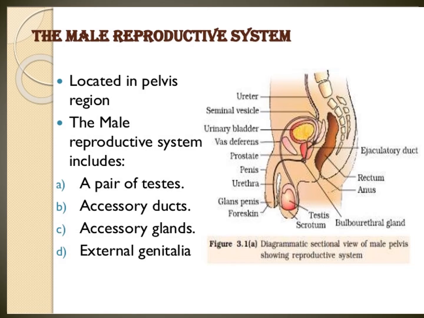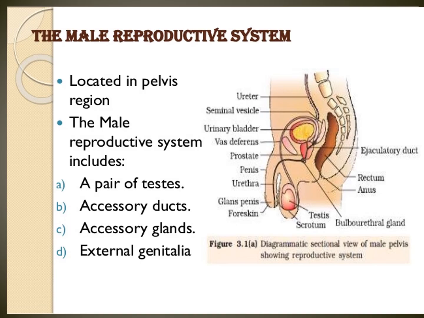Urethra is a common passage for urine and sperm. It runs through the penis.